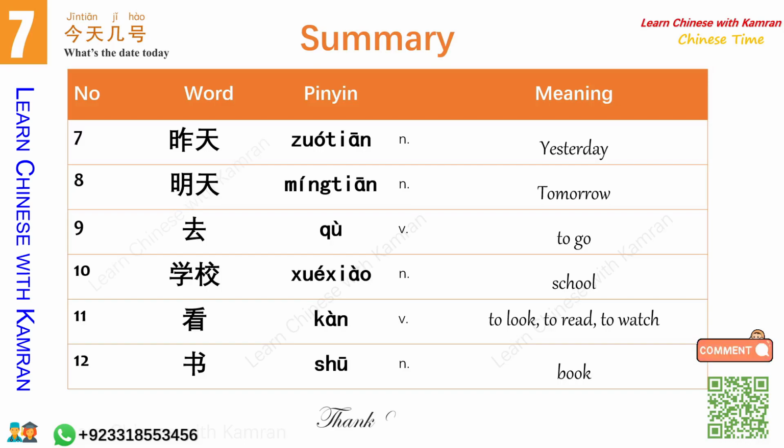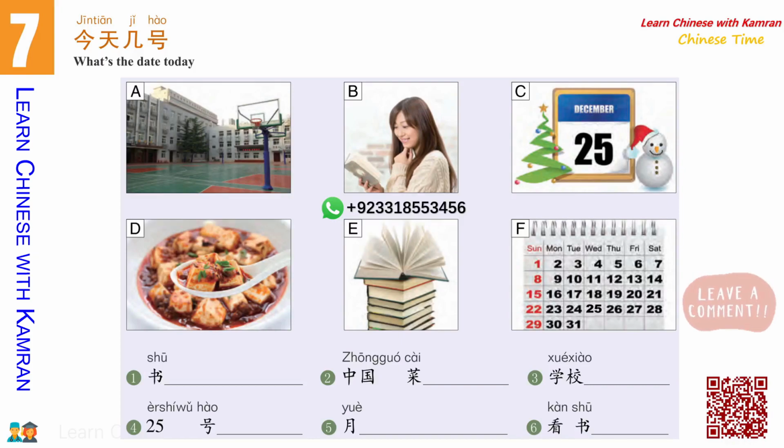Congratulations. So now we will go to the quiz. Again, this is just to help you revise whatever we have covered. The first one here is 书. 书 is book. So find out where the book is. I think it is E here. And 中国菜, Chinese food. Find out where the Chinese food is. A, B, C, D, E, F. Simply find what is relevant to these words and put their letter here. For example, 中国菜. If it is C, you can say C. If it is D, you can simply write D.